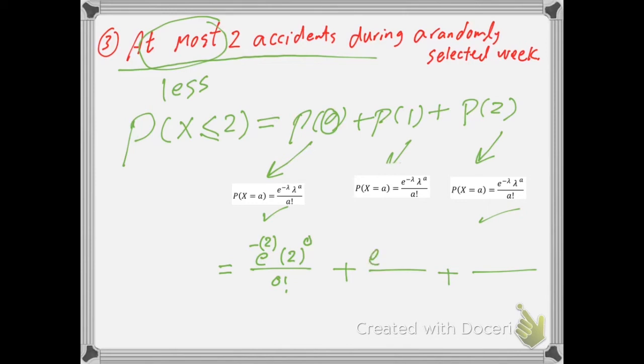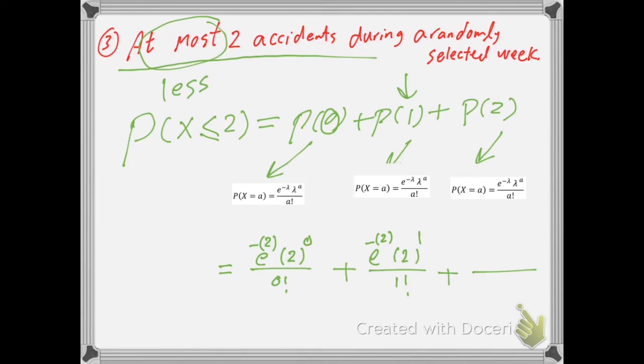Now let's compute the second one, the second term. Then it will be e to the power negative lambda, lambda equal 2. Bracket. Inside this bracket I have lambda, lambda equal 2, to the power a. A equal what for this case? A here equal to 1. Nice. Take this one down and make it factorial 1. Excellent.